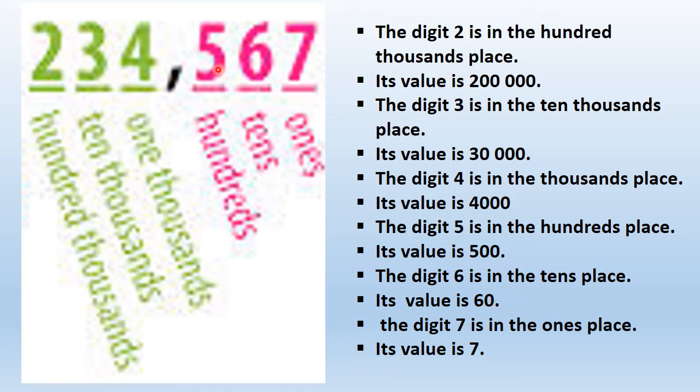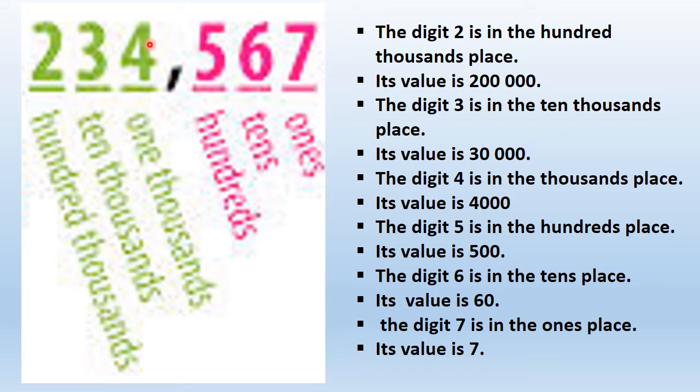Similarly 5. What is the value of digit 5? I know the value of digit 5 is 500. But how many zeros should I add? The numbers which come after 5 would become 0. There are two numbers after 5, so they would become 0 and 0. So 5, 0, 0. That would be the value.